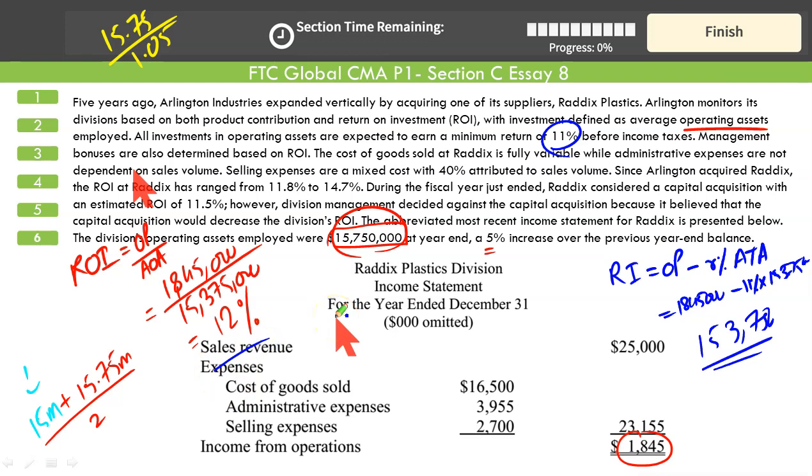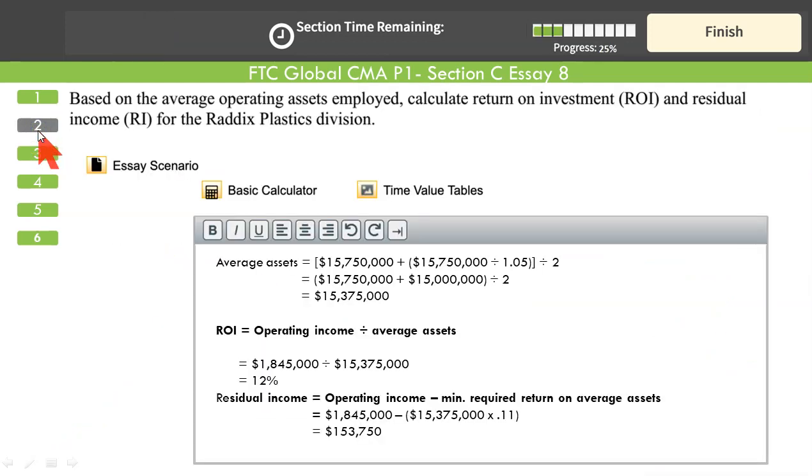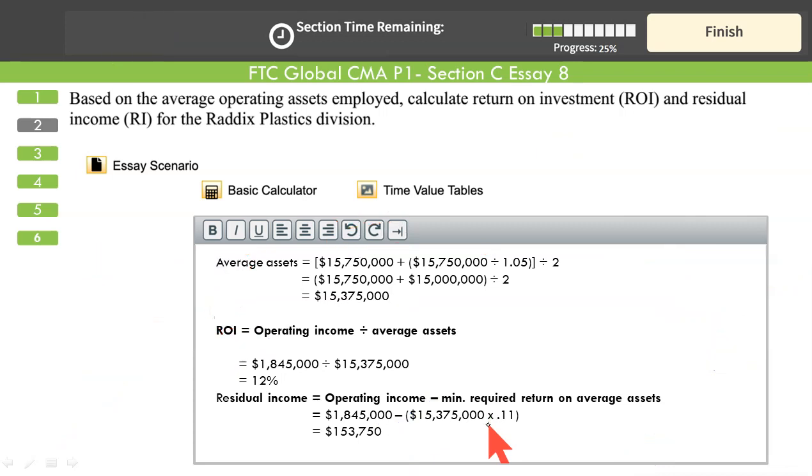I would recommend a paragraphic form is fine. Do not go for columns because they only waste your time. Give your information. See, exact 15,375. That's the exact number we got. Residual income, you can give in paragraphic form. If you're comfortable with this layout, it's perfectly fine. It's totally up to you. You just need to make sure that you do not overspend time on calculations or working that are not necessary, right? Fine, done. ROI and RI are both given here.